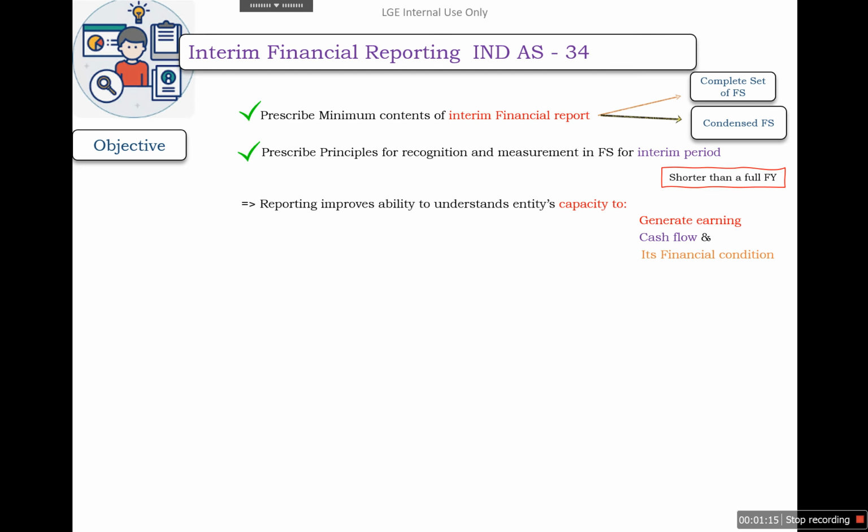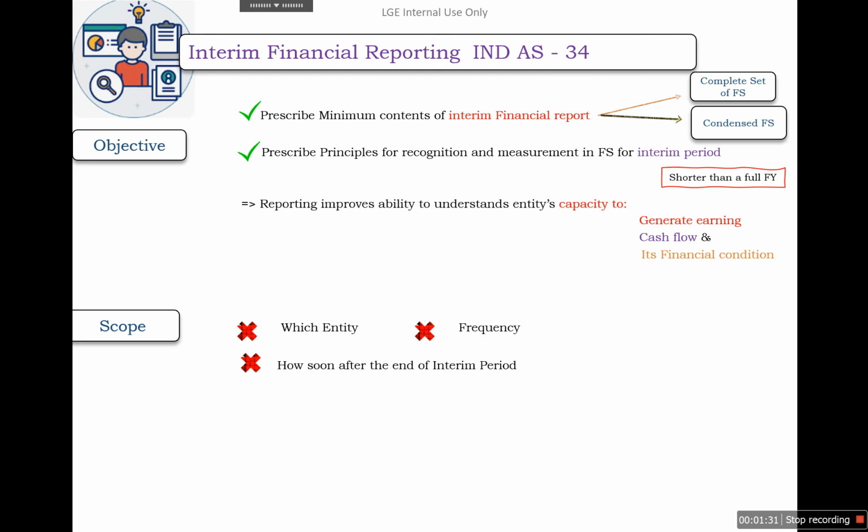during the financial year. So, if we talk about the scope of Ind AS 34, Ind AS 34 does not mandate which entity needs to present interim financial reporting. It does not talk about the frequency of it, and how soon after the end of the interim period the financial reporting will be done.